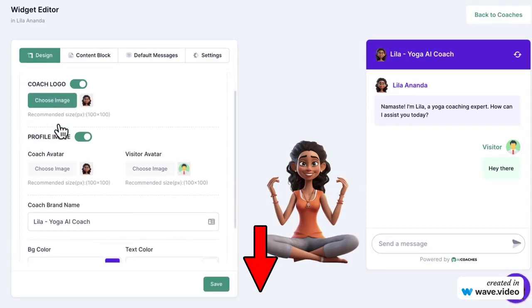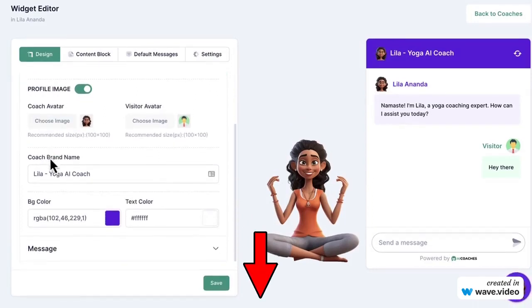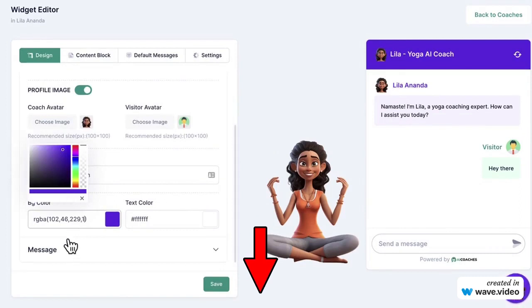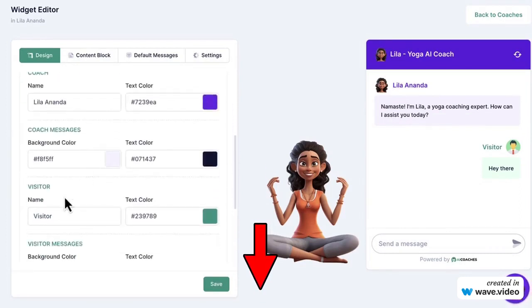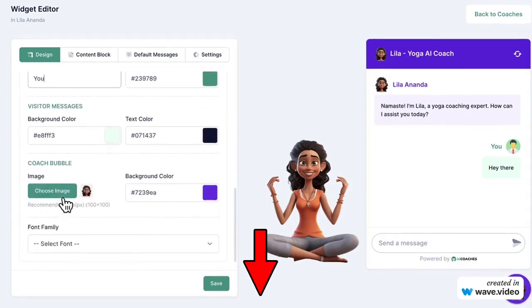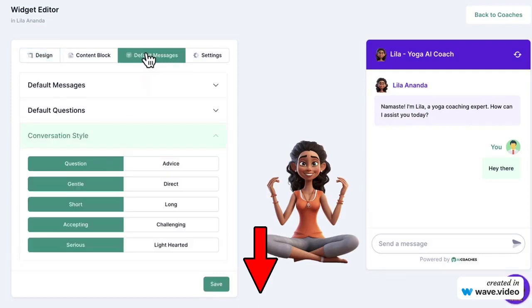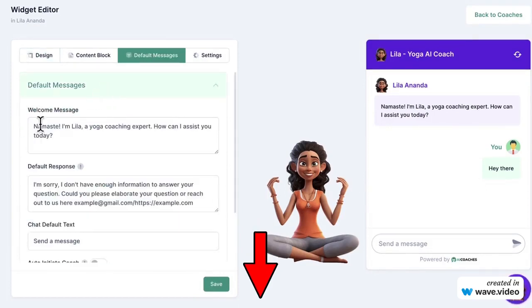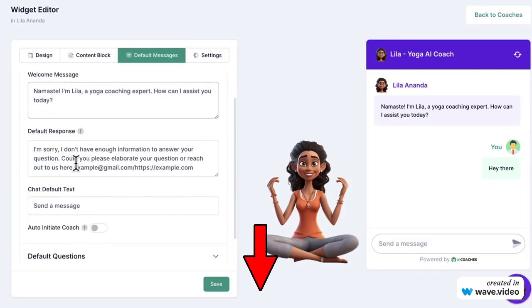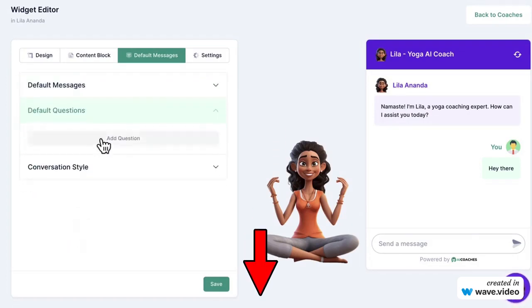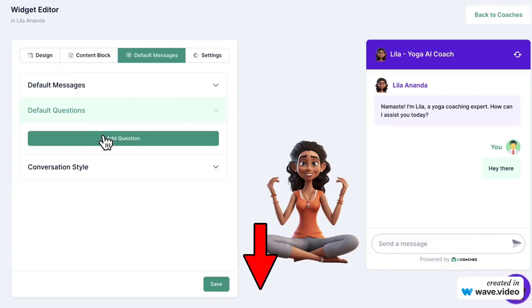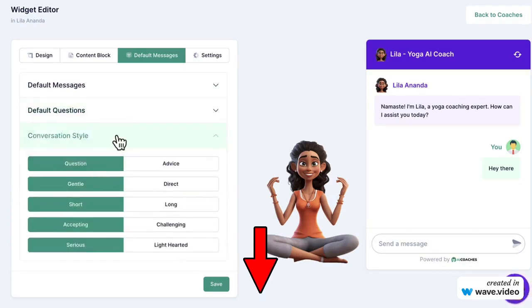Edit the avatar picture, change the color of the widget, change aspects like the background color, AI avatar chatbot's name and the visitor's name, message background colors, fonts, and more so the branding fits with your company. Customize the welcome message a visitor will receive and default message if the AI chatbot avatar doesn't understand the visitor's query. Add default questions and answers to commonly asked questions this AI coach may receive on a regular basis if you want. Then customize the personality and coaching style.